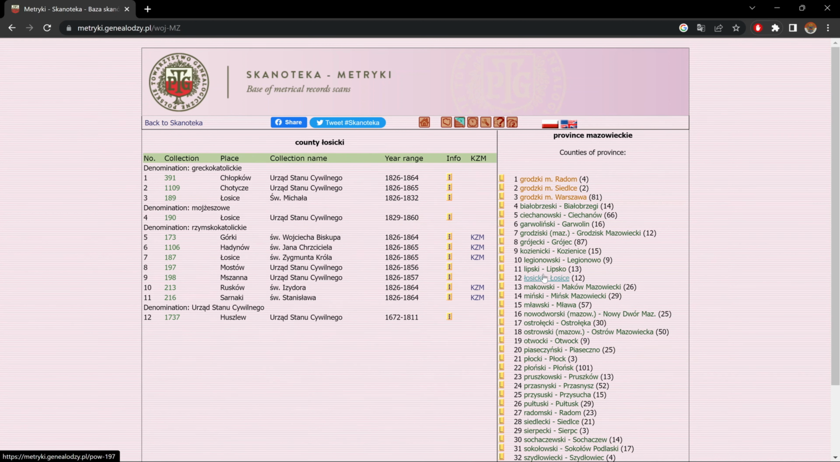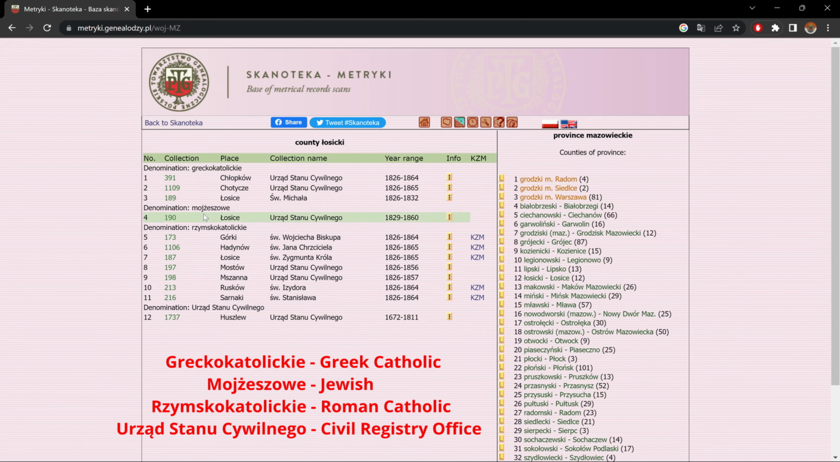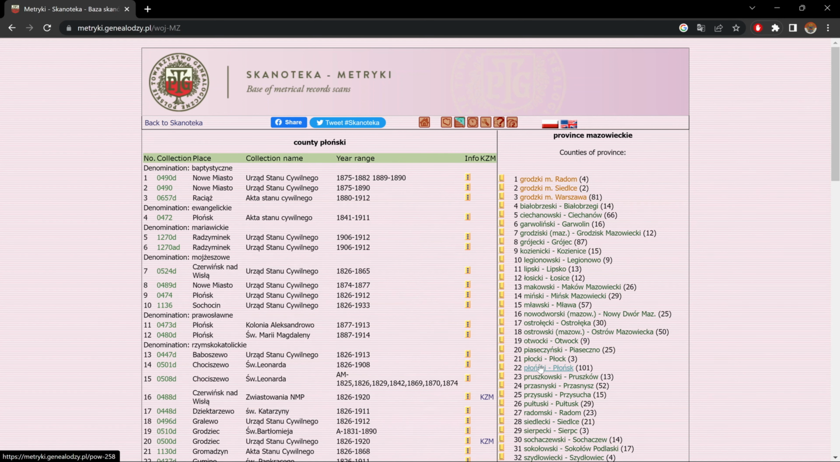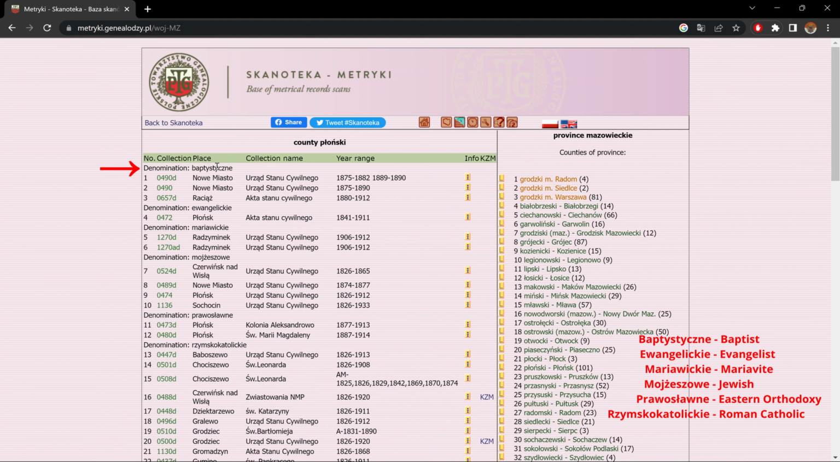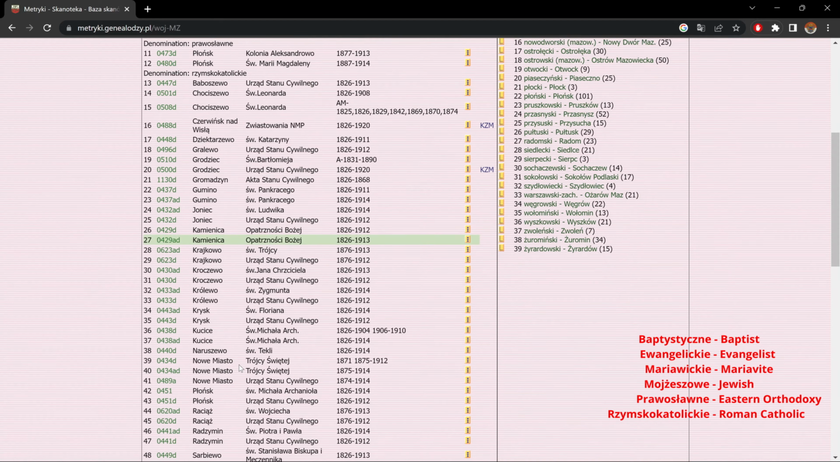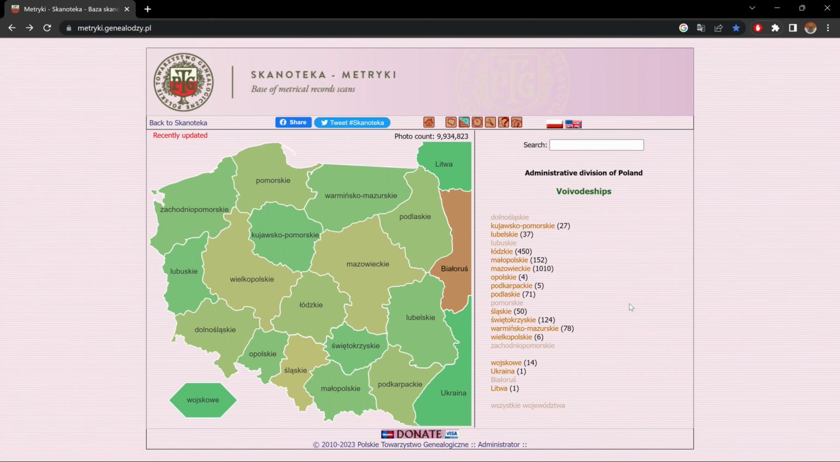Also, for certain counties, we have different types of religion. So here again, we have Greco-Catholic, Jewish, Roman Catholic, and here we have civil archives. As we come lower, we have Baptists, Evangelists, Jewish, Eastern Orthodox, Roman Catholic, and so on. Let's get out of here and let's look at what's under Lithuania.